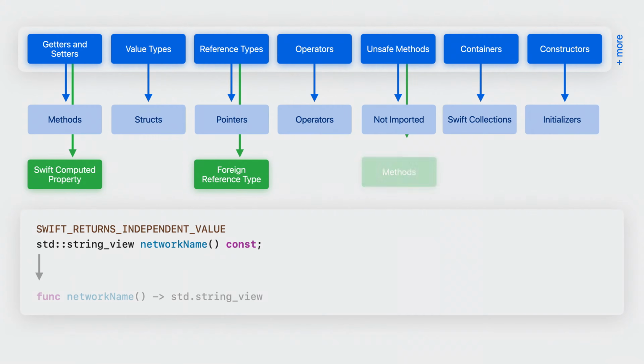Or correct Swift if it thinks an API is unsafe when it's actually fine. These annotations are a powerful way to communicate information about the APIs that Swift is importing. Let's identify a few different APIs that I use in the sample app and explore how I can use these annotations to help Swift import my APIs in a way that feels safe and intuitive.